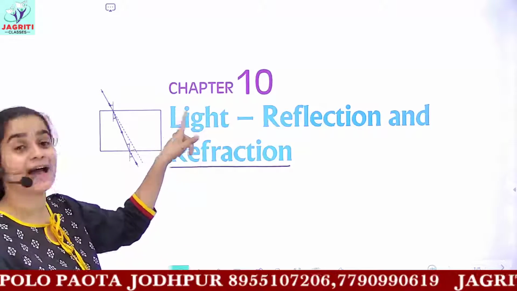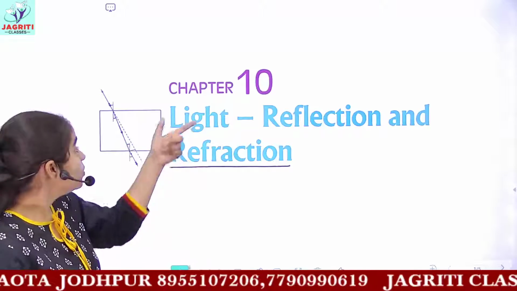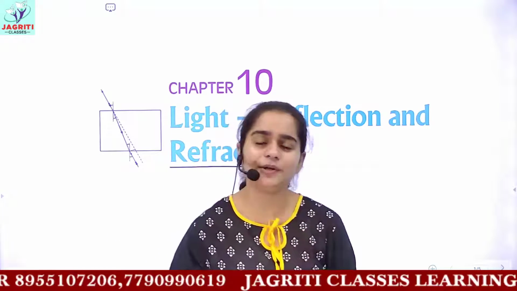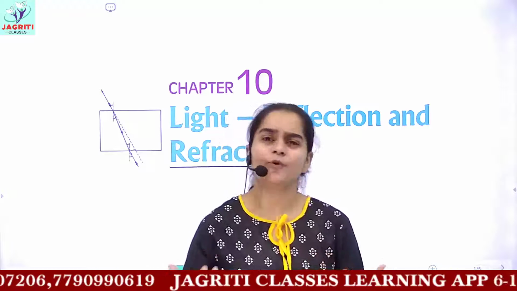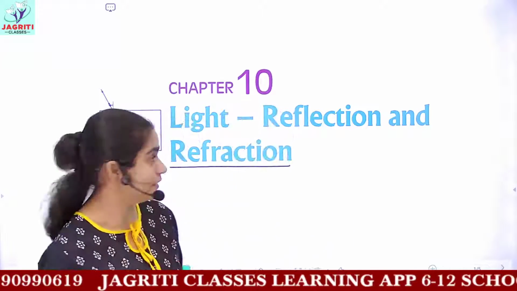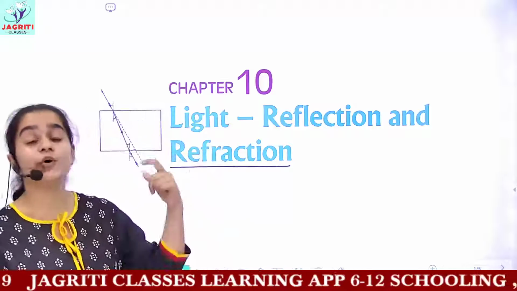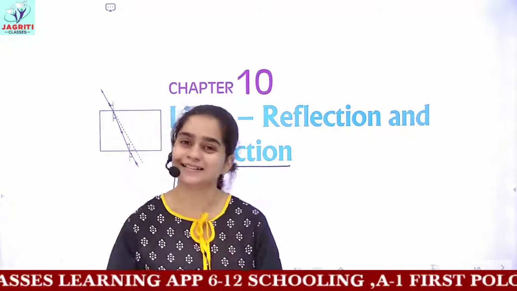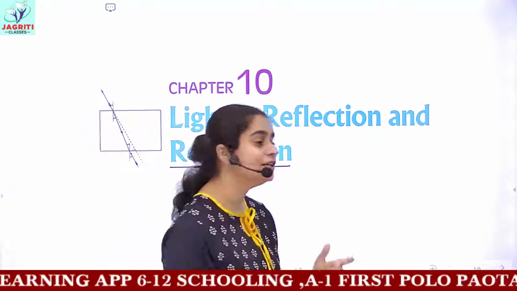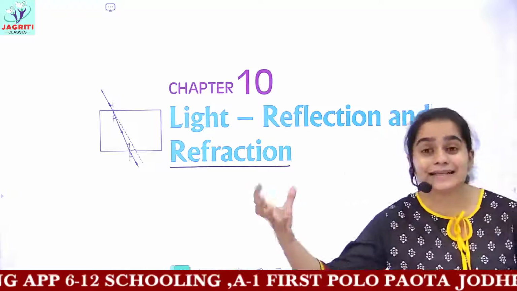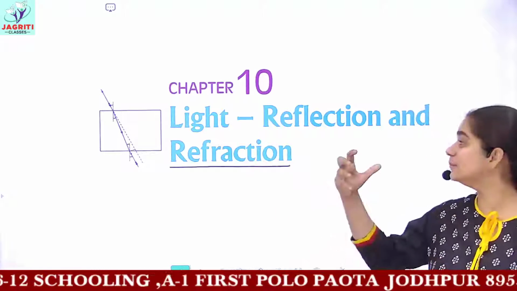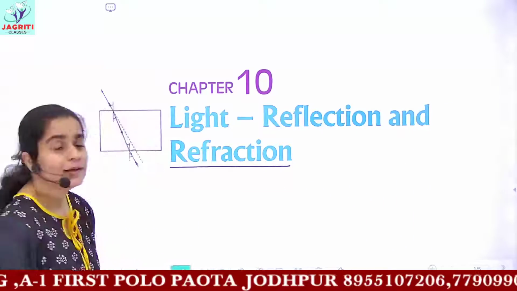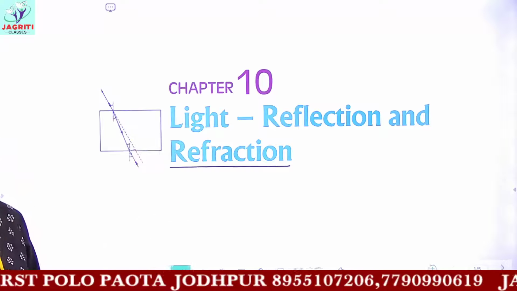Before this, you have the name of the chapter, light. So what is light? If you try to define light, how would you define it? Light is basically a form of energy. Using this form of energy, we are able to see the objects and things around us. Light is that form of energy which illuminates the object, so that by this illumination we can see the objects or things present around us. So this gives you a definition of light.